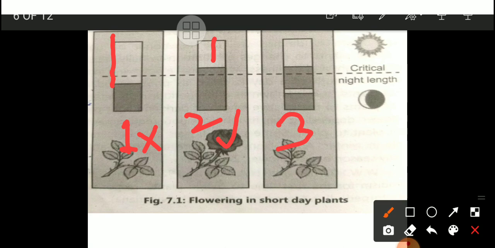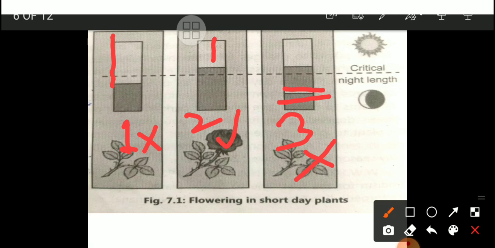Here, the dark period is interrupted in a short day plant. When the dark period is interrupted with a light flash, there is no flowering. So the dark condition is also very important in short day plants, but a critical night length is required. Critical means a specific period.